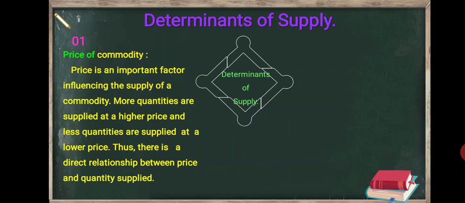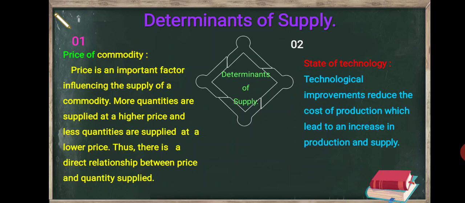Thus, there is a direct relationship between price and quantity supplied. Second determinant, state of technology. Technological improvements reduce the cost of production, which leads to an increase in production and supply.